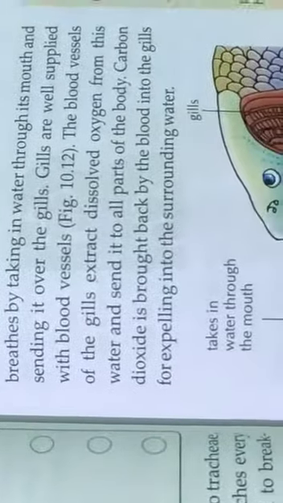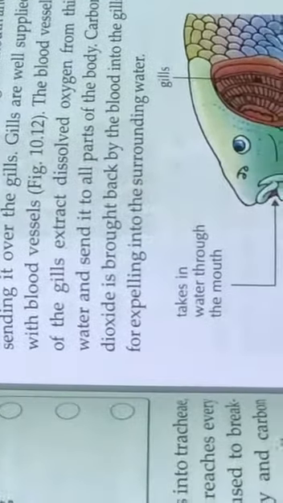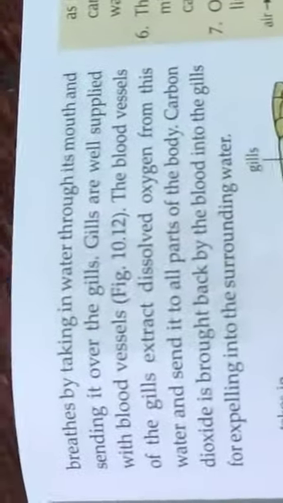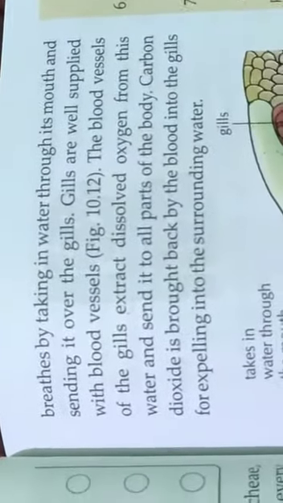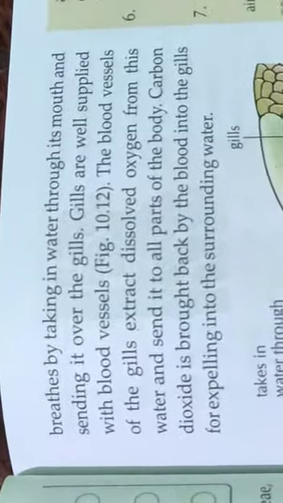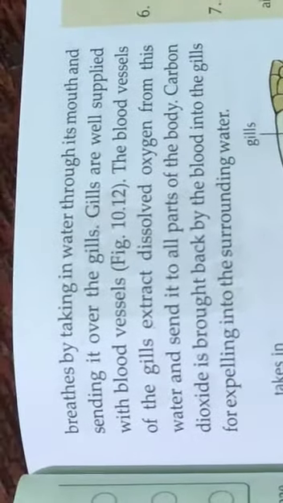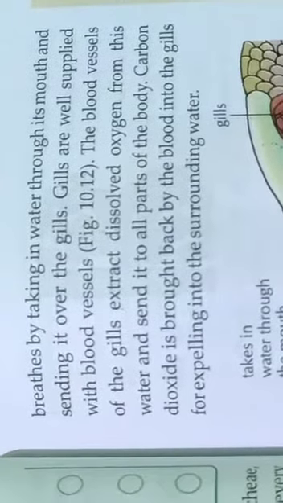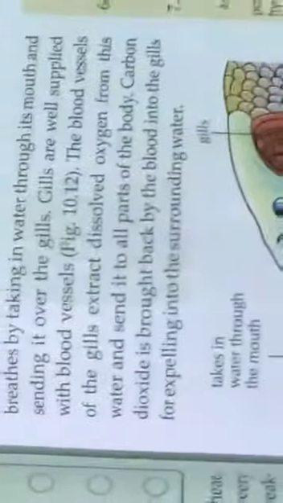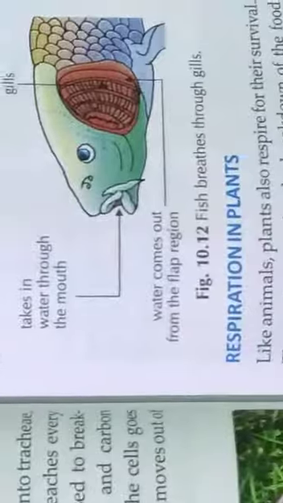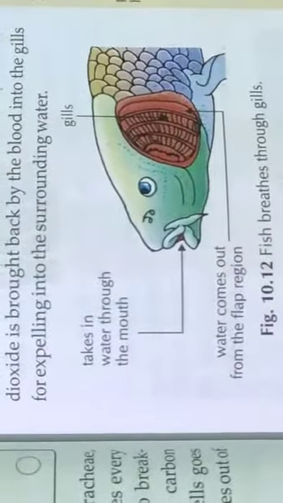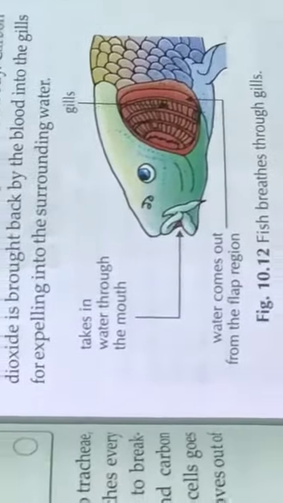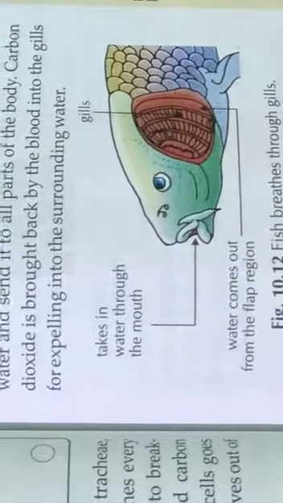The plants get energy by the process of respiration, in which glucose breaks down in the presence of oxygen to form carbon dioxide and water, with the release of energy. Plants take in oxygen from air and give out carbon dioxide during respiration.